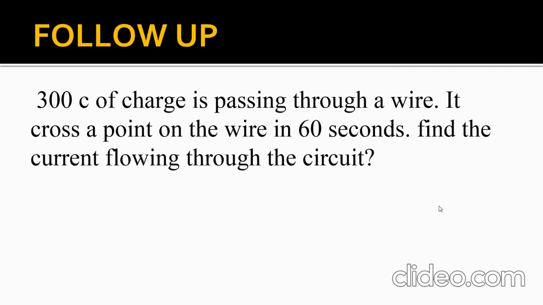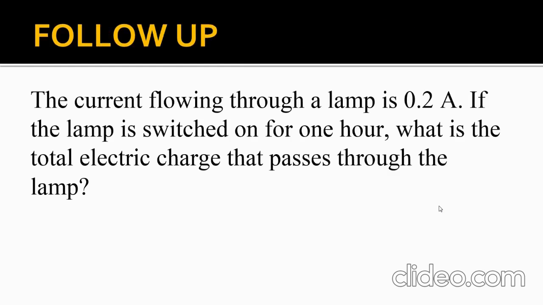The first one is, 300 coulomb of charge is passing through a wire. It crosses a point on the wire in 60 seconds. Find the current flowing through the circuit. The second question is, the current flowing through a lamp is 0.2 ampere. If the lamp is switched on for 1 hour, what is the total electric charge that passes through the lamp? So work out these two questions.